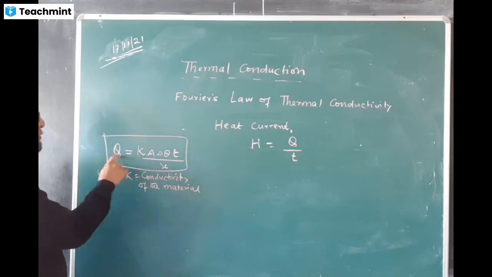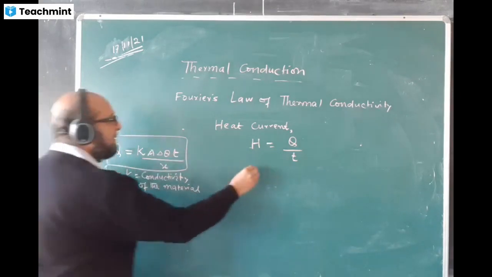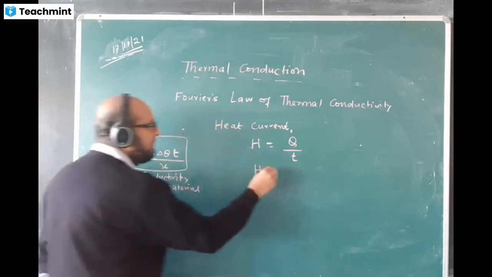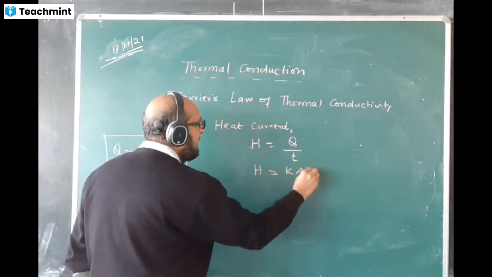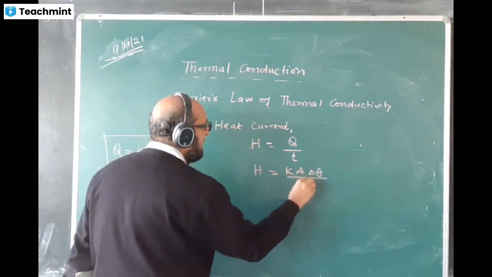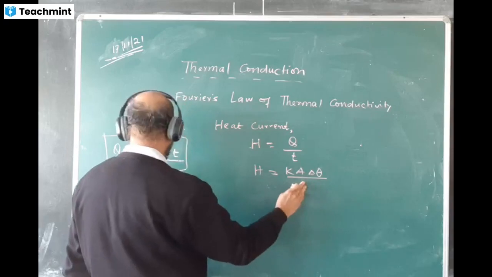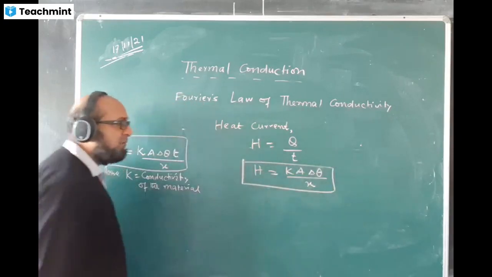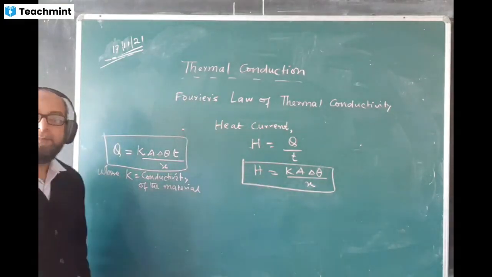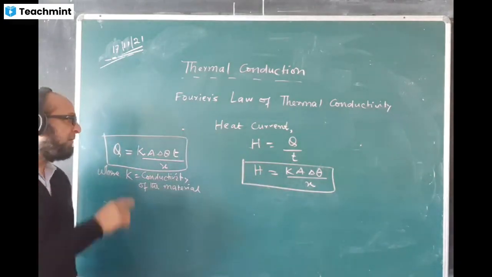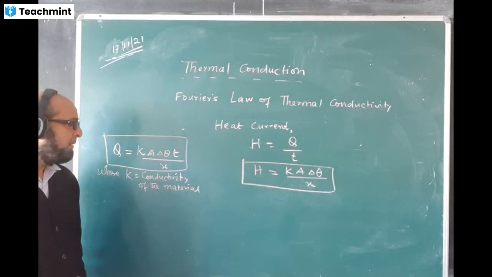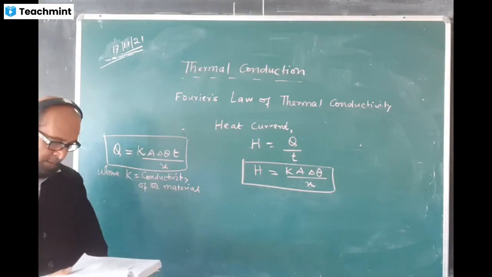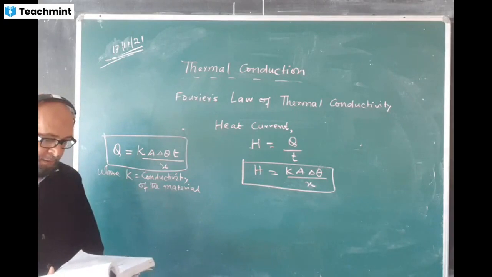If I divide Q by t, what answer will come? If you make Q upon t the subject of the formula, the answer will become K A delta theta by x. t will not come in H because Q by t I have made the subject of the formula. So this is the value of H.